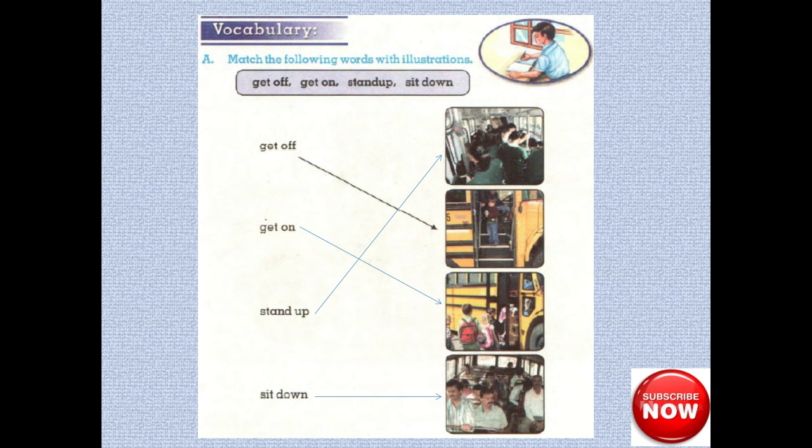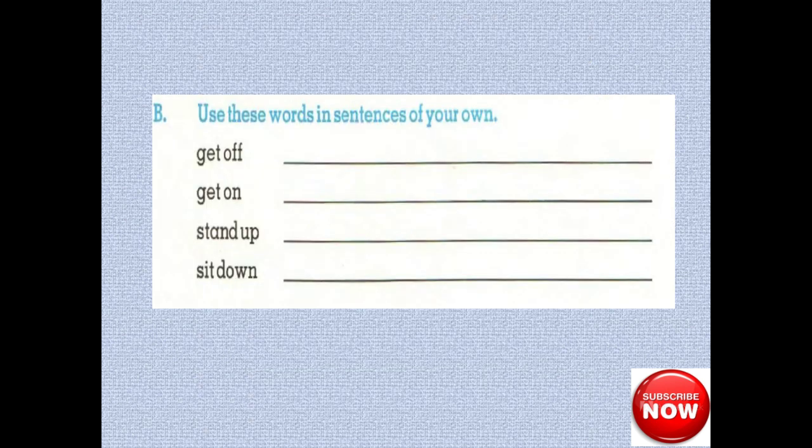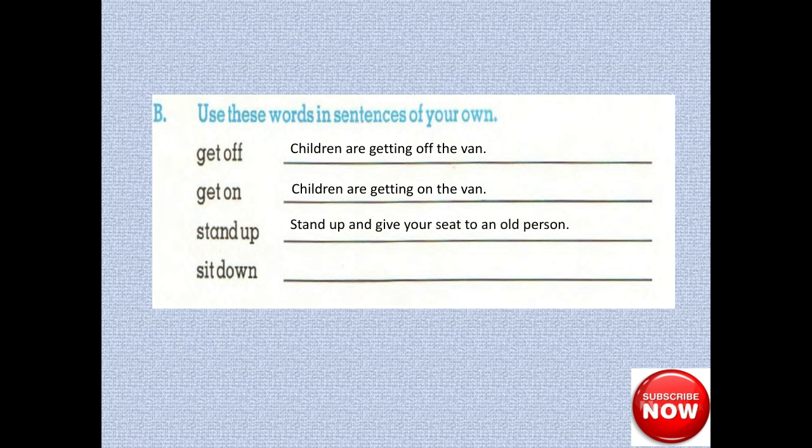Now move on. Use these words in sentences of your own. Get off. Children are getting off the van. Get on. Children are getting on the van. Stand up. Stand up and give your seat to an old person. Sit down. Please sit down. You can use these sentences or you can make yourself. Now move on.